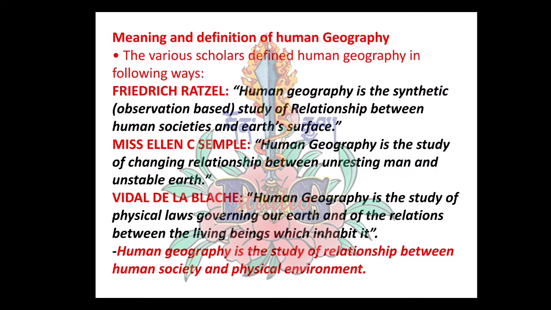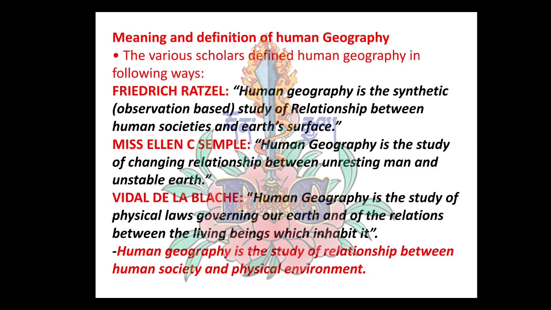That means we human beings are unresting on this planet. We are always doing something on this planet, and on the other hand, our earth is also unstable. Because of unresting man and unstable earth, the relationship between these two is ever changing. So in geography we have to study the changing relationship between these two elements, that means human and our earth.